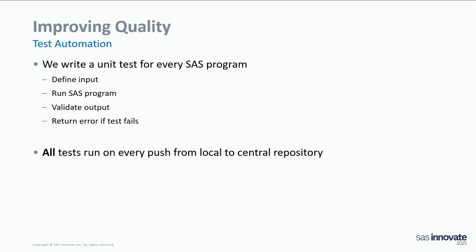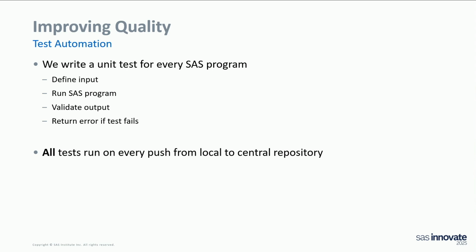And our second improvement was we started doing automated unit tests. So for each program that we develop, we also develop a unit test, and that unit test must pass. So for every SAS program, in the example you had, what was it, copy class.